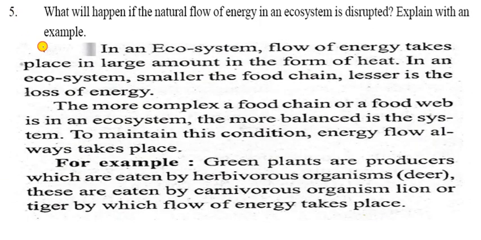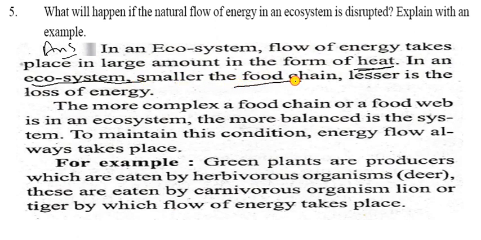Now come to the fifth question. It is your answer of fifth question. So you have to write here, what will happen if the natural flow of energy in an ecosystem is disrupted? Explain with an example. So it is your answer. In an ecosystem, flow of energy takes place in the large amount in the form of heat। हीट की फॉर्म में बहुत ज्यादा एनर्जी form होगी।